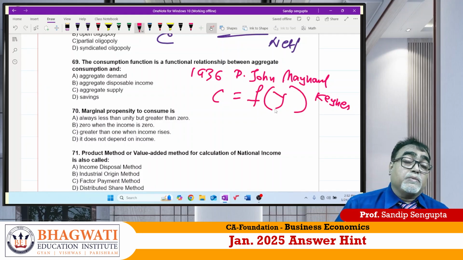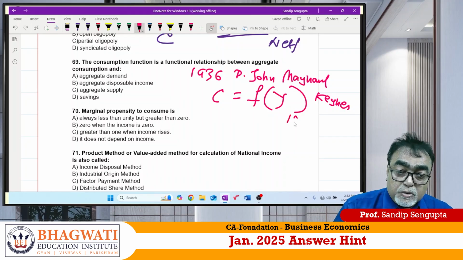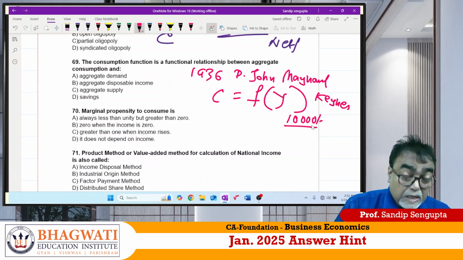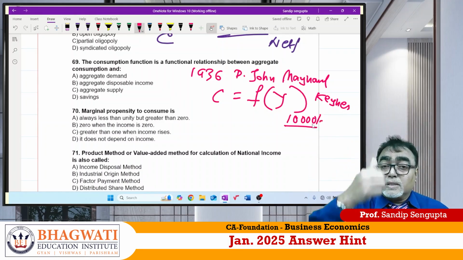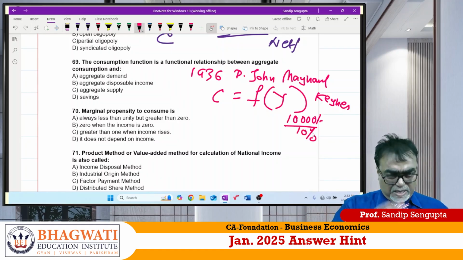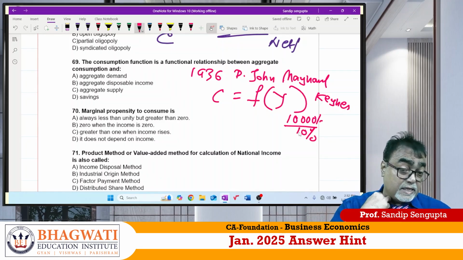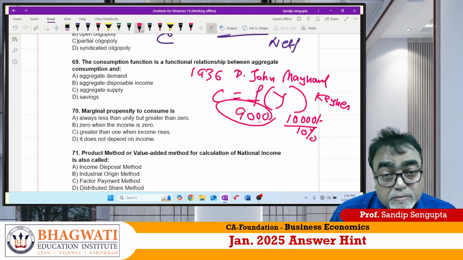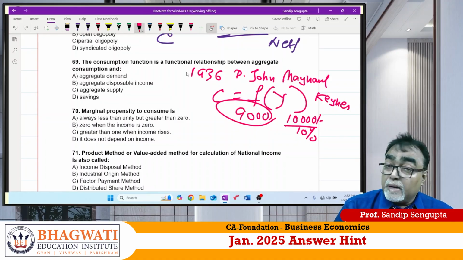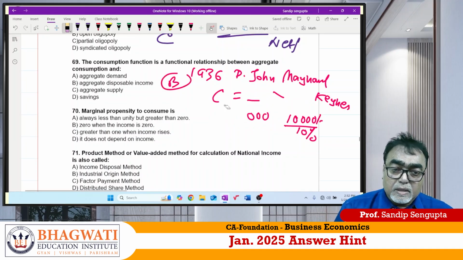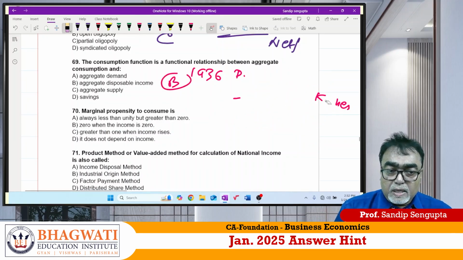What is disposable income? Suppose your papa has income 10,000 say. Can he bring 10,000 to his residence? No. He has to pay tax. Say 10% tax he gave. How much he brought? It's disposable income, Y minus T. So answer is B for Bangalore. Clear? Those who want to write, pause it and write down.